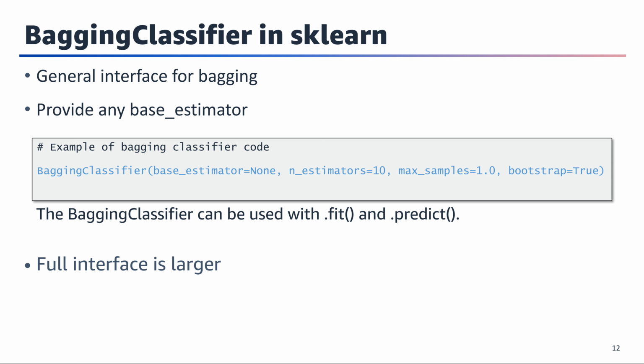Scikit-learn has a general interface for bagging. You can provide any base_estimator, a classifier or a regressor. When bootstrap equals true and random subsets of the dataset are drawn with replacement, bagging is being implemented. The number of samples to draw from X to train each base estimator, max_samples, default equals 1.0, and with replacement is the default. For more information, see the scikit-learn bootstrapping documentation.